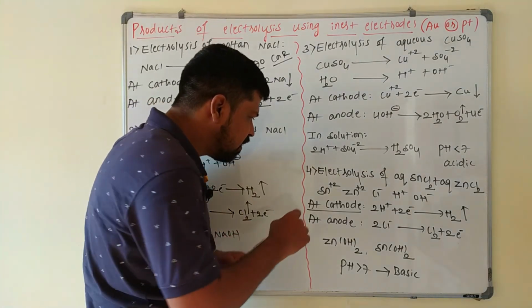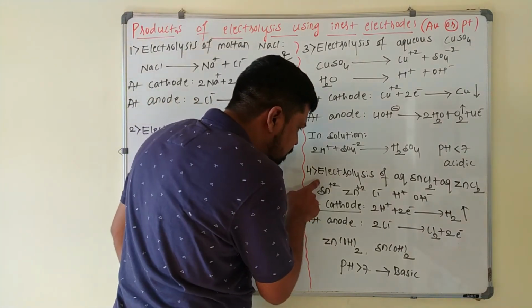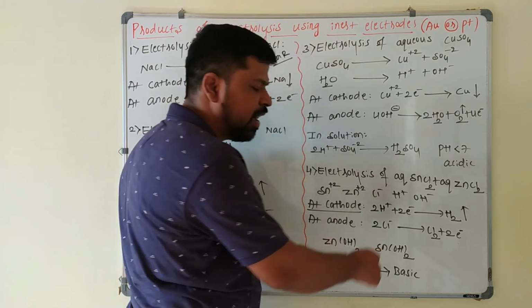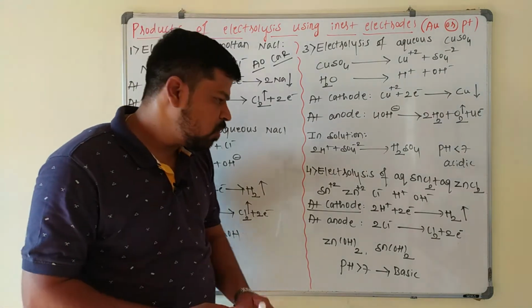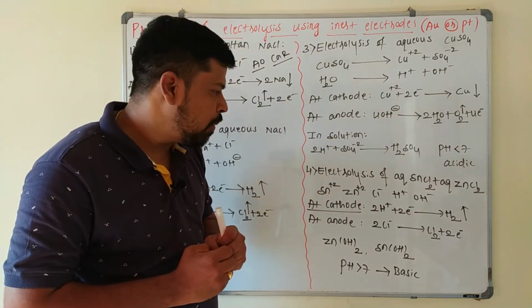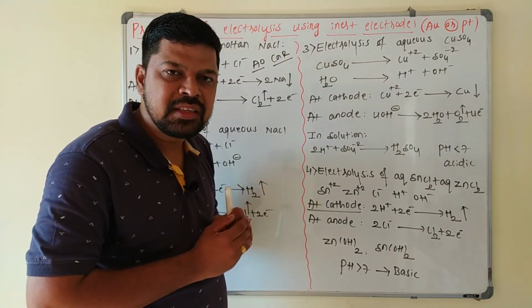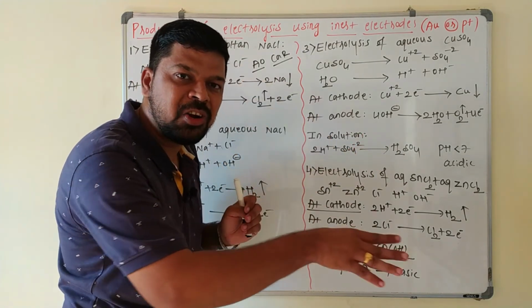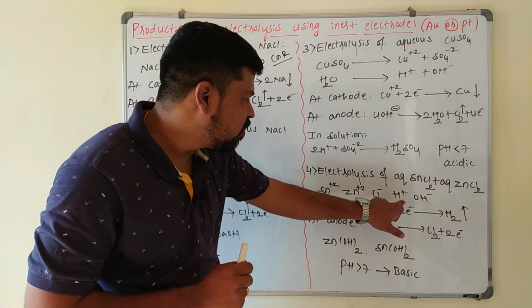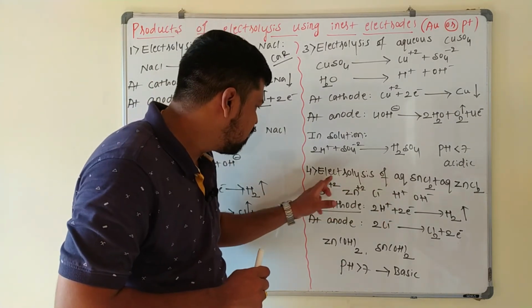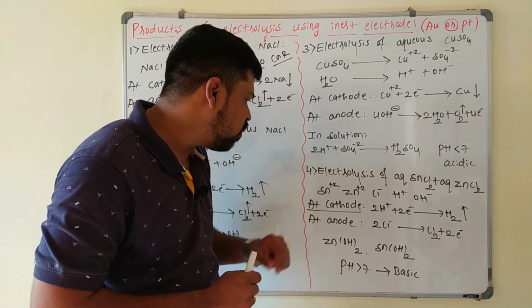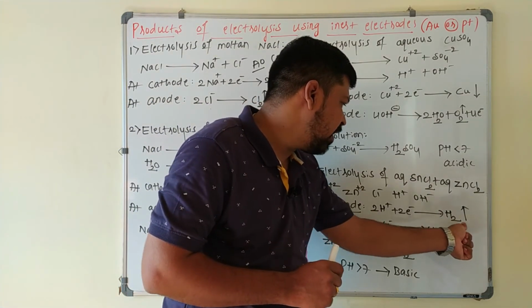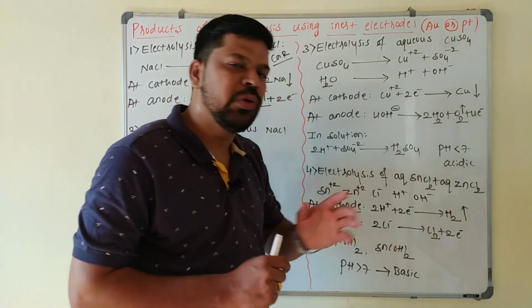So now you see here, how many cations are there? Sn2+ is there, and Zn2+ is there, and H+ ions are there. So which one will undergo reduction here in the competition? Just see the electrochemical series. In the electrochemical series, which one is coming on the right hand side that readily undergoes reduction? So here hydrogen is on the right hand side as compared to these two. So at the cathode, what happens? 2H+ ion takes 2 electrons, so that hydrogen gas is liberated at the cathode.